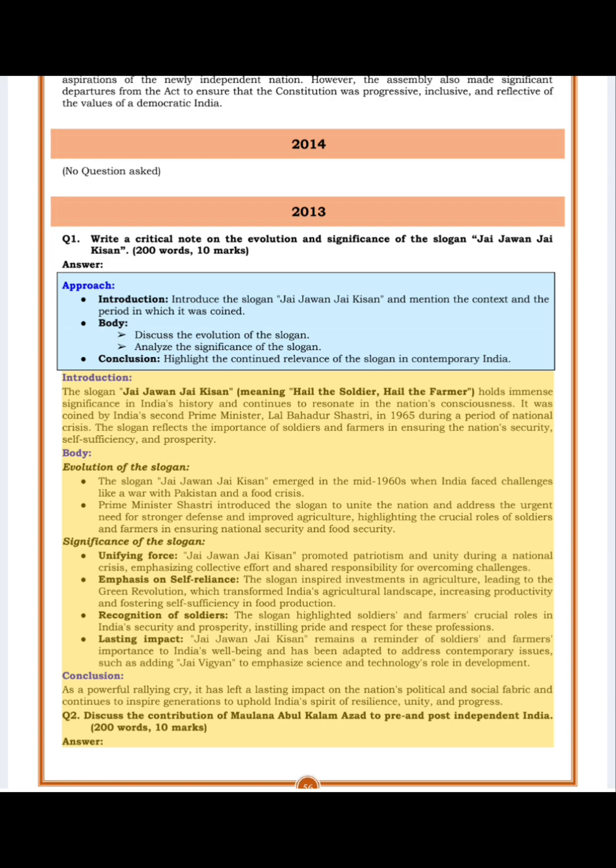Significance of the slogan. Unifying force: Jai Jawan Jai Kisan promoted patriotism and unity during a national crisis, emphasizing collective effort and shared responsibility for overcoming challenges.